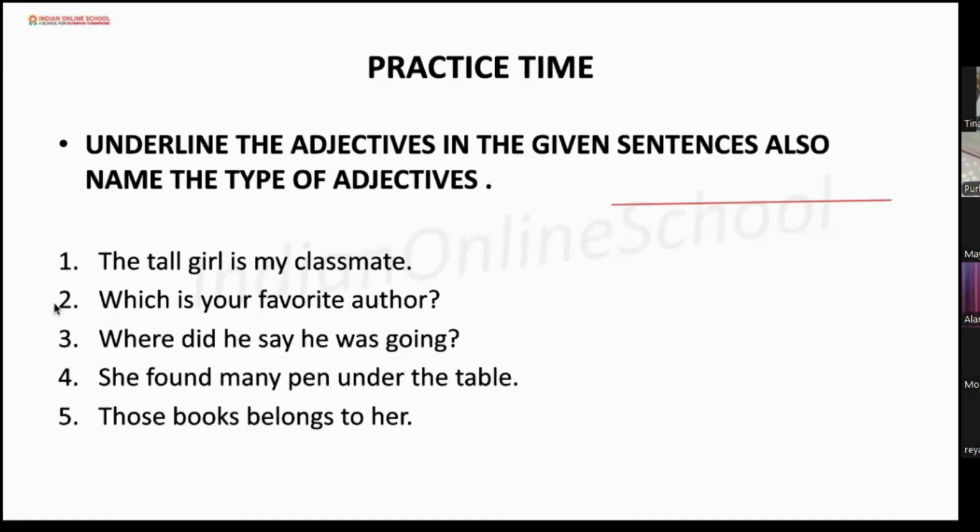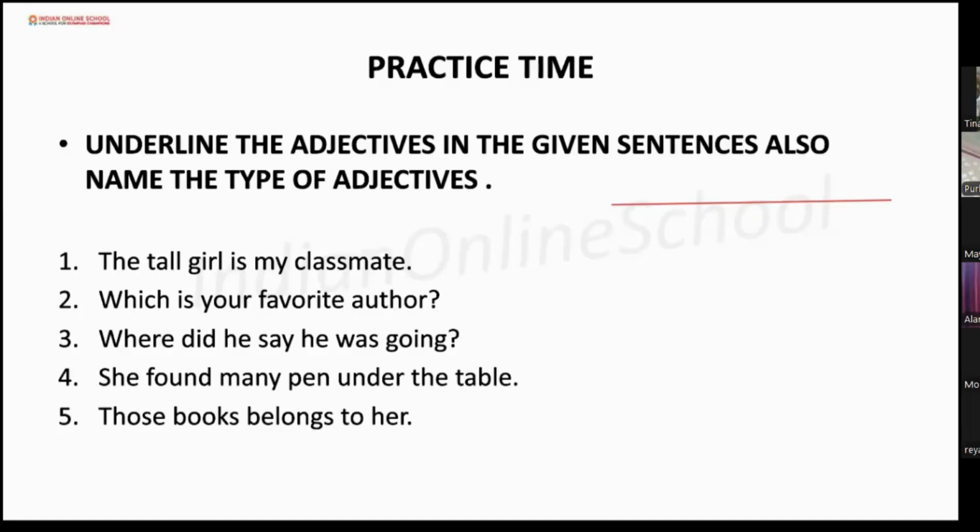Please try the next one. Number 2. Which is your favorite author?